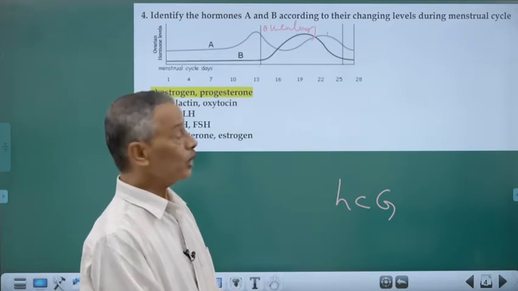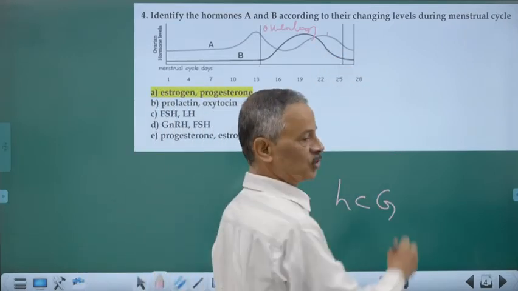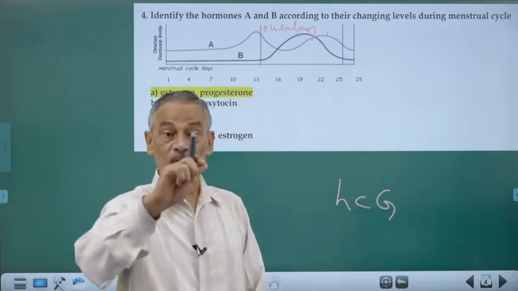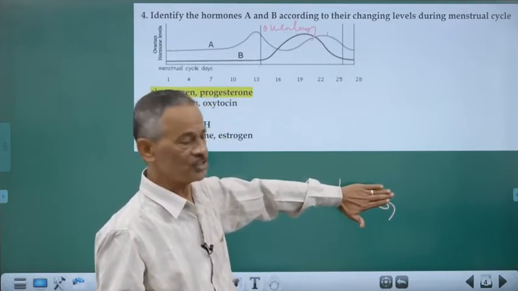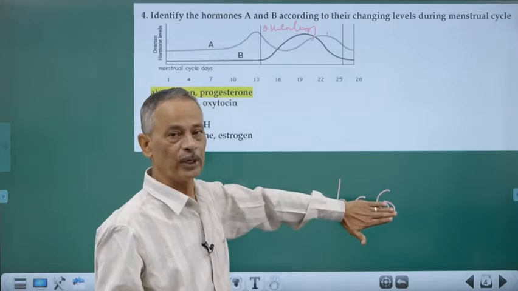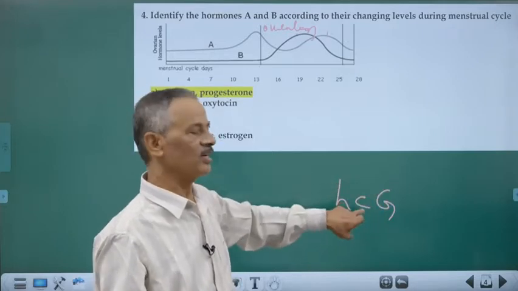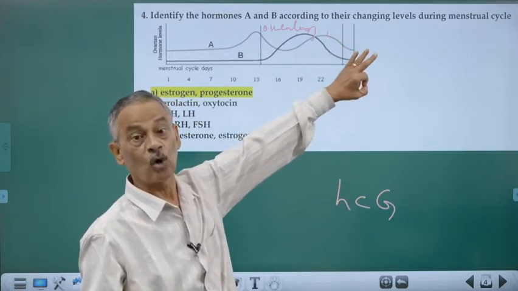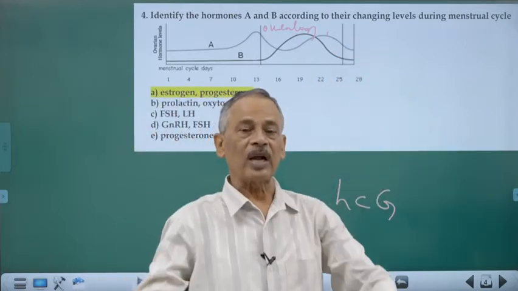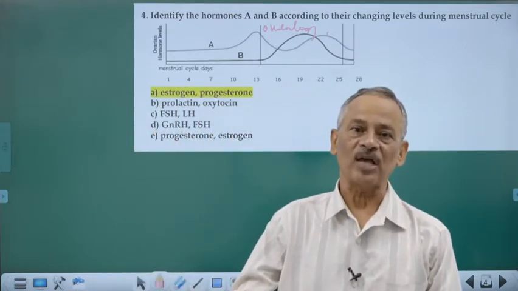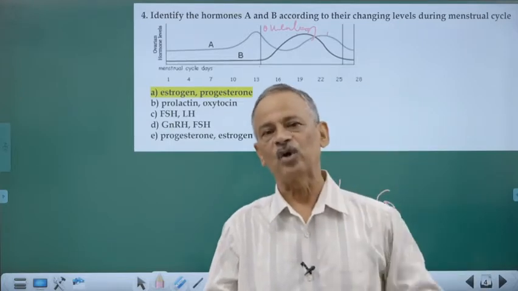And this gonadotropin will be sustaining corpus luteum. If no fertilization, no implantation had occurred, HCG is not produced, and so in absence of that HCG, corpus luteum is not maintained. Now the corpus luteum atrophies, it becomes a white mass, corpus albicans, and is completely absorbed.